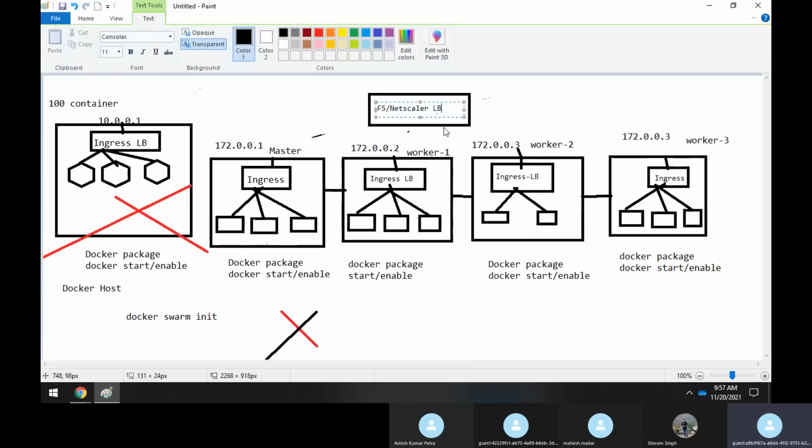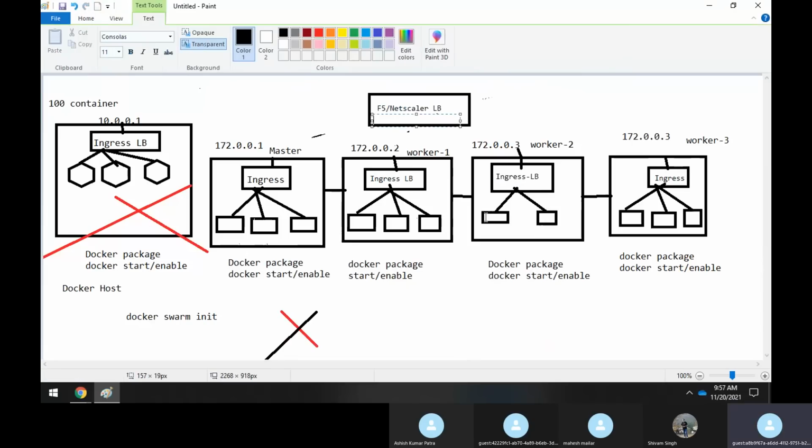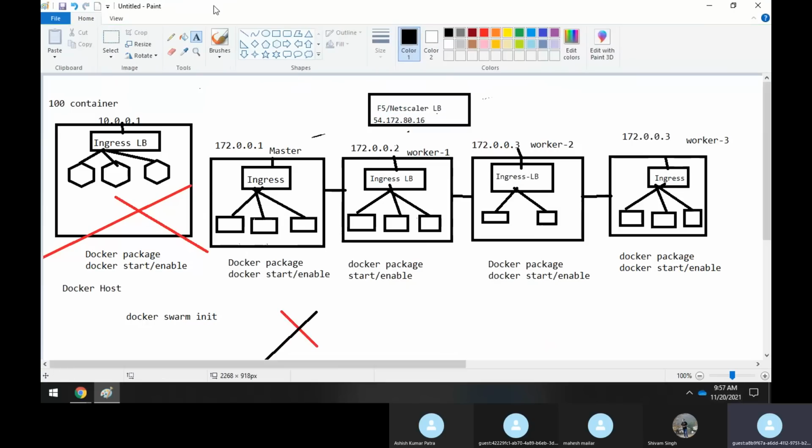The load balancer has its own IP address, basically some kind of public IP address, suppose 54.172.80.16, some IP address. Now, for this IP address you have a DNS server.